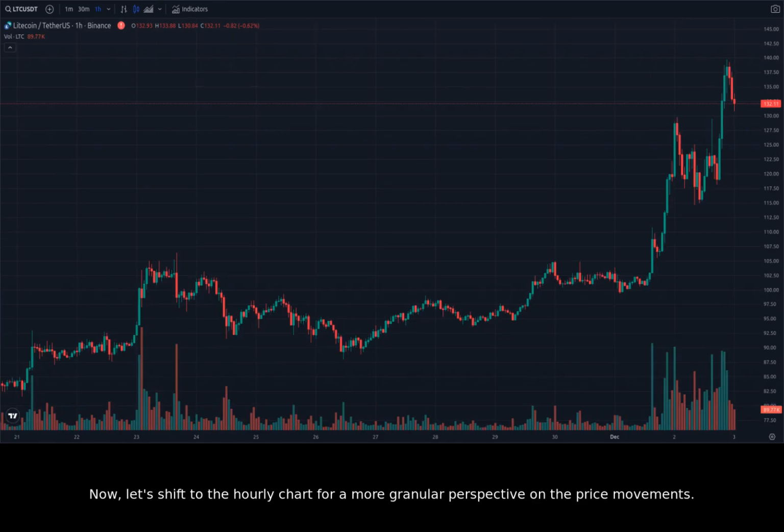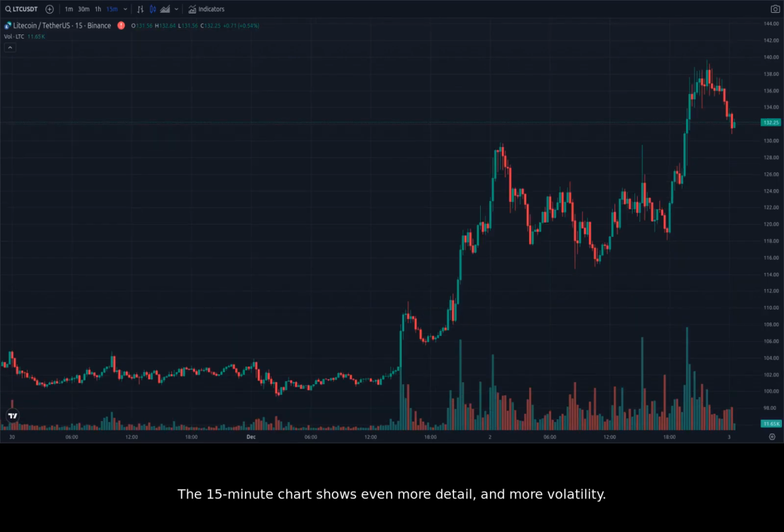Now, let's shift to the hourly chart for a more granular perspective on the price movements. We see a lot of short-term volatility. Notice the consolidation periods on the hourly chart interspersed with these sharp price movements. This reveals a battle between buyers and sellers.